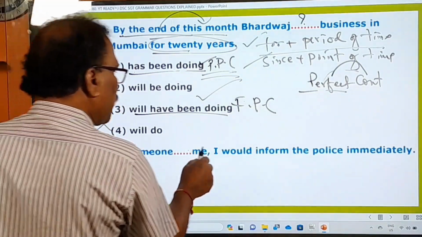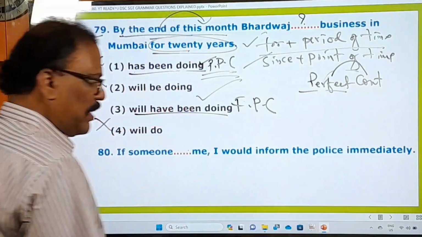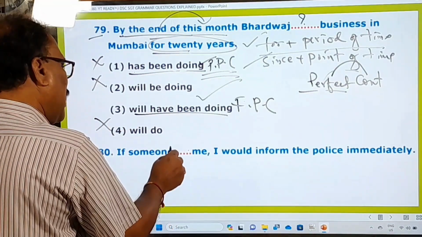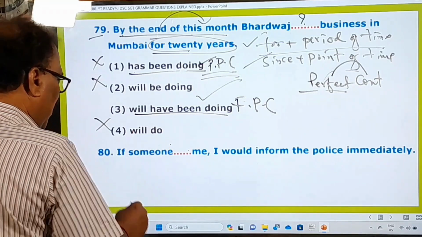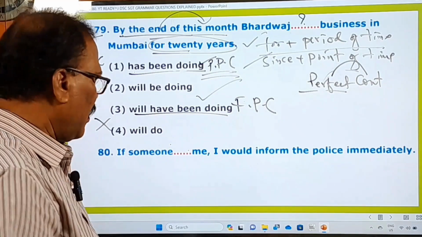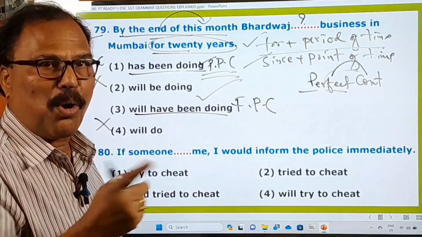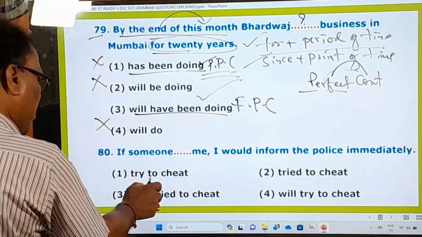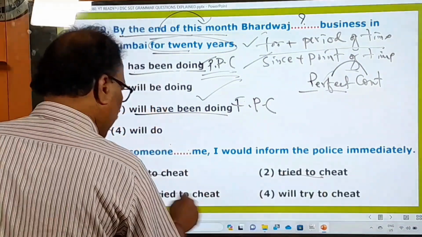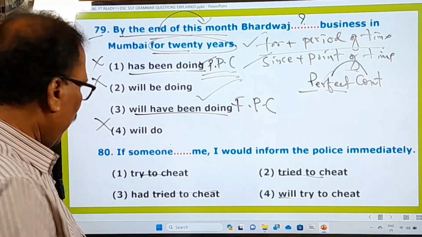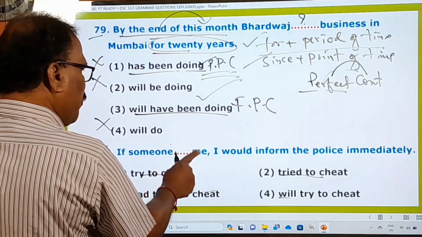If someone dash me, I would inform the police immediately. Okay, if someone dash me, I would. So this here is a blank, and what are the options? Let us see that here. Okay, from the options we understand on which topic the question has been posed. We understand that. To try to cheat, okay, try to cheat, had tried. So again, this is a question about the tenses, okay, right. And if someone dash me, I would.